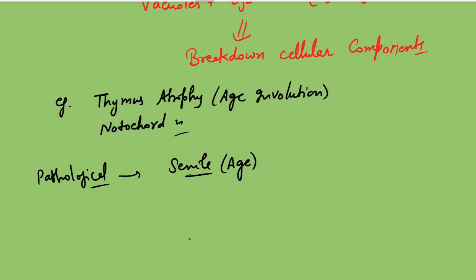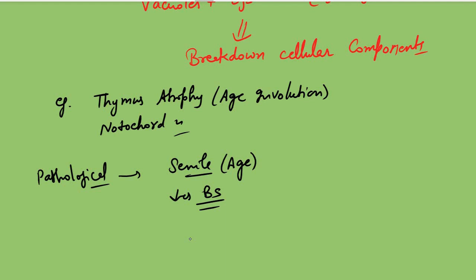Okay, so senile atrophy, and if there is pressure, pressure atrophy will be there, disuse atrophy, denervation atrophy, nutritional atrophy, which I already told, due to stimulations, or due to decreased blood supply. So all that, like if there is a decrease in the use of the organs, it will lead to the pathological atrophy.